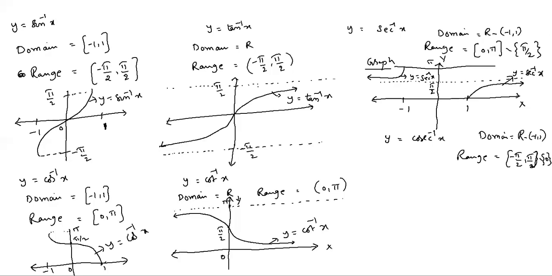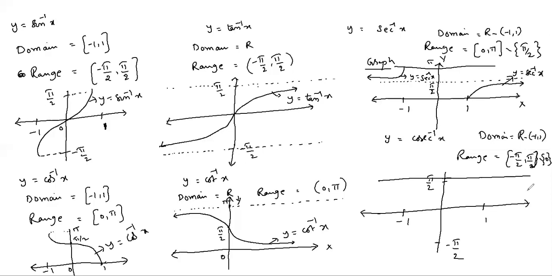The graph here also we won't get between -1 and +1. The maximum value is +π/2 and the minimum value is -π/2. So at 1, this value is π/2. Like this you will get y equals cosecant inverse.